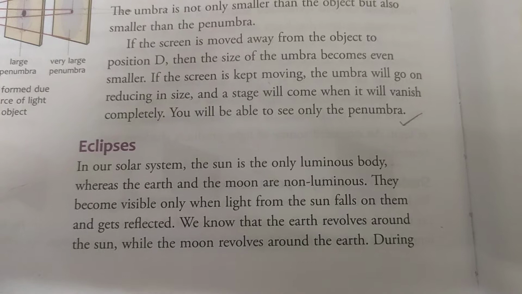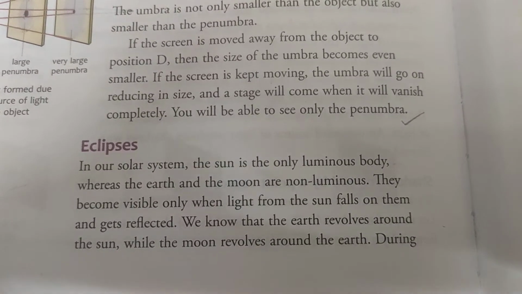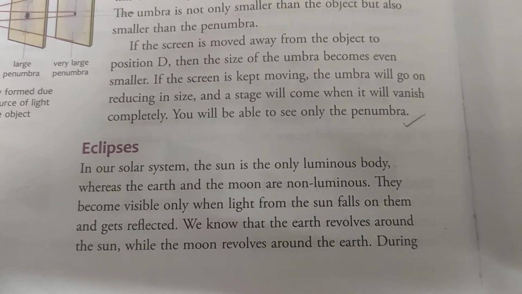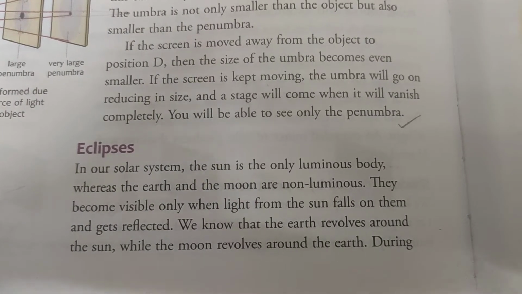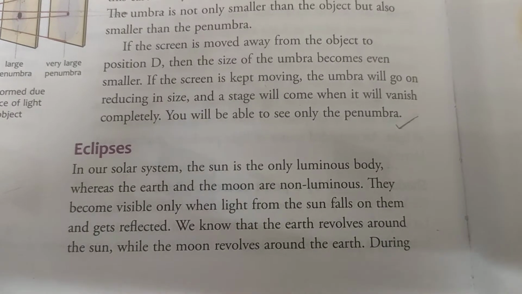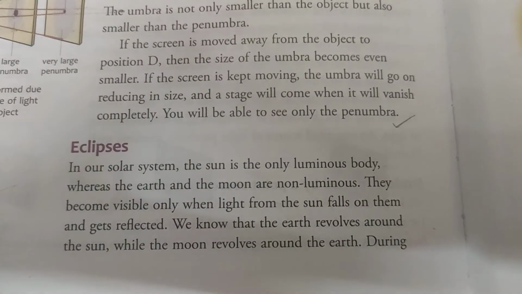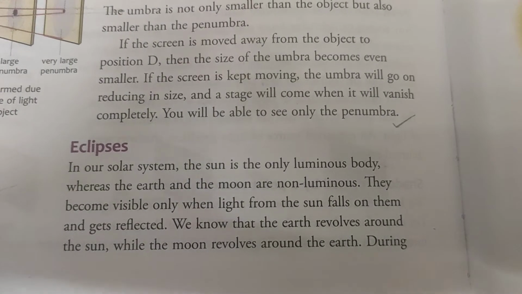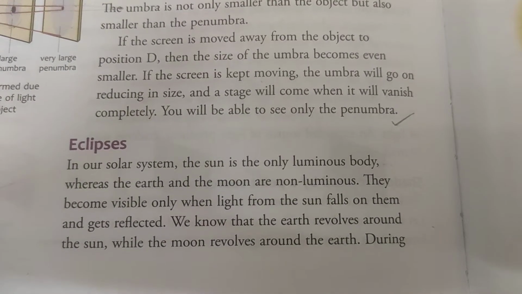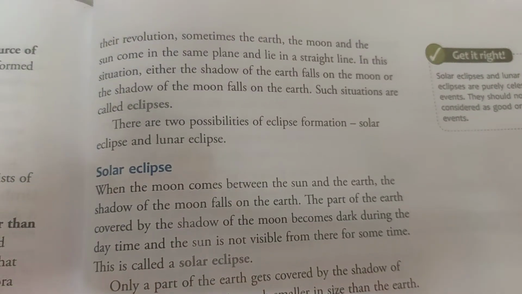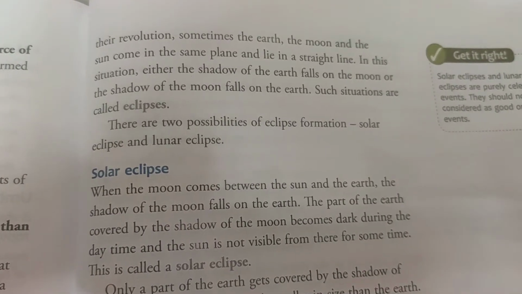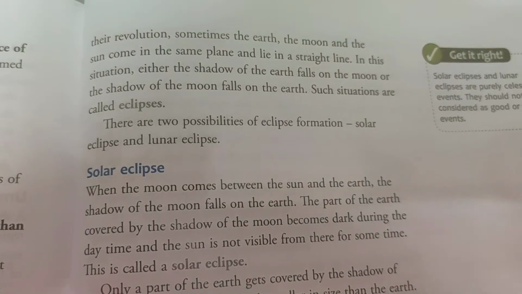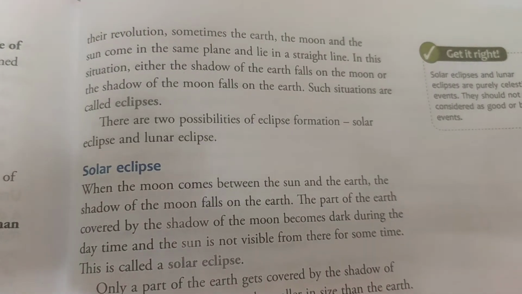What are eclipses? Now, you know that the earth moves around the sun and the moon revolves around the earth. While doing so, during their revolution, sometimes the earth, the sun and the moon come in a straight line, then the shadow of one will fall on the other, forming the eclipses.